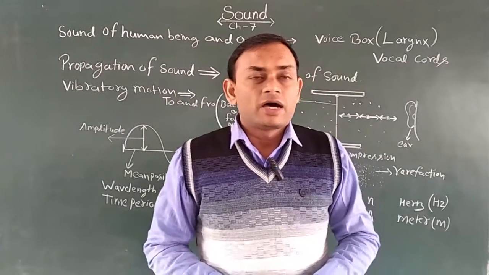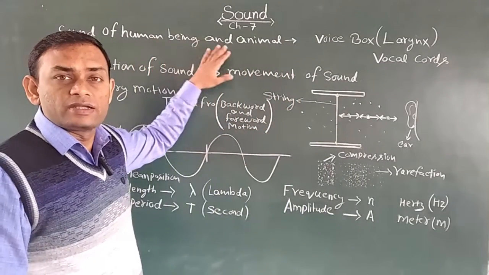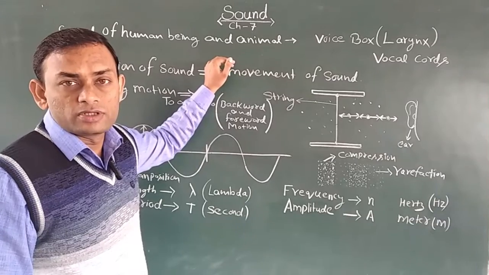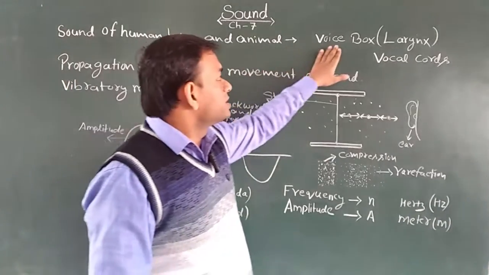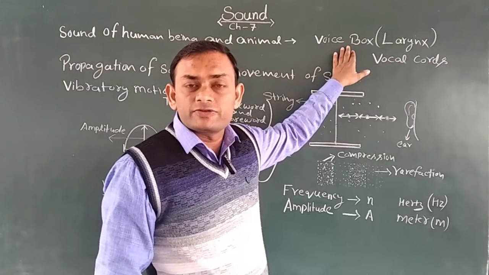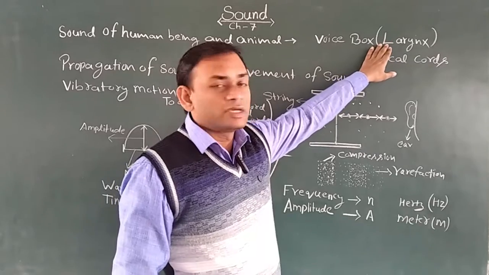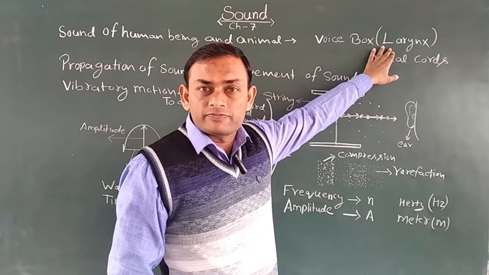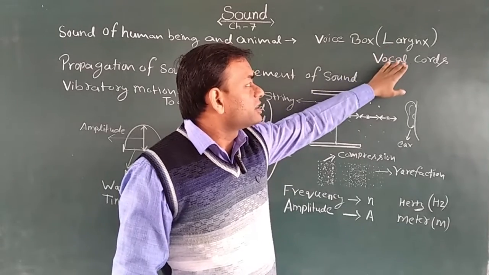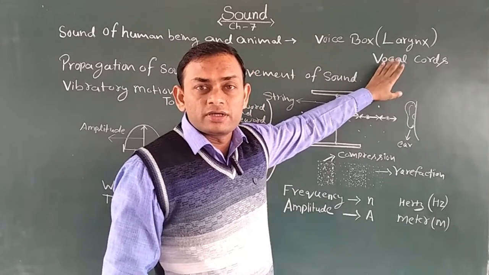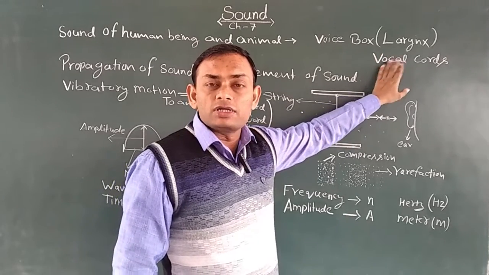So first of all, I will make you understand the sound of human beings and animals, how they produce their sound. Human beings and animals produce their sound with the help of the voice box, also called the larynx, which is found in the throat. Inside the larynx there are two folds, and these folds are called the vocal cords.